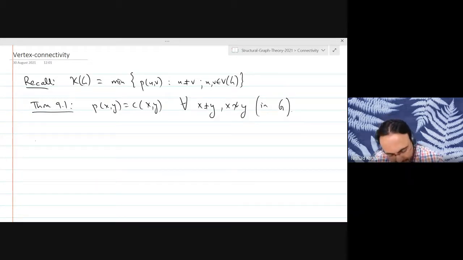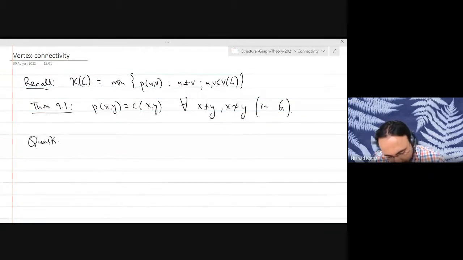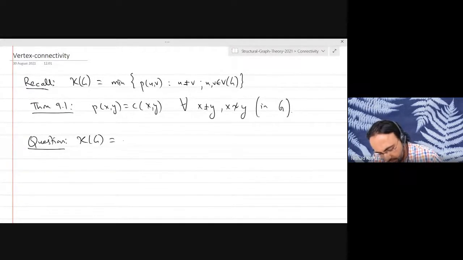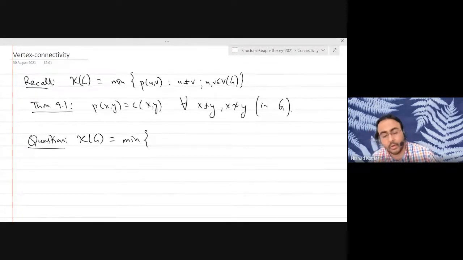So you might be tempted to come up with an equivalent definition of connectivity of a graph as follows. Rather than taking the local connectivity, we take the local cut function between any two vertices.